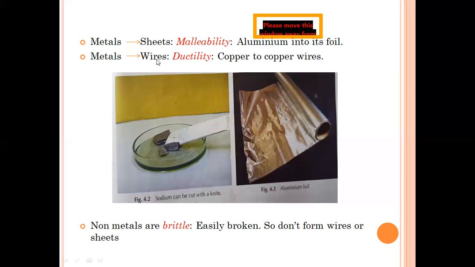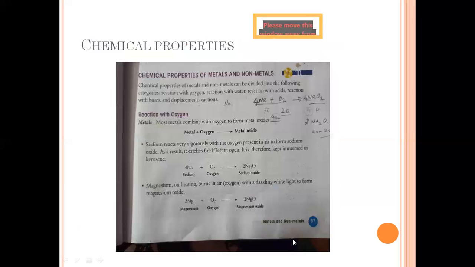And ductility, we know copper is converted into copper wires, through which all the wires are made. Electrical wiring is done with the help of this. Whereas non-metals cannot be made into wires or sheets because they are easily broken. That is what brittle means. Therefore, using them, we cannot form any wires or sheets.